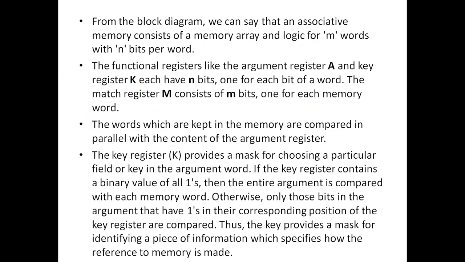As I have said, the functional registers are the argument register and the key register. The words which are kept in the memory are compared in parallel with the content of the argument register. The key register provides a masking, like which bits to compare. If the key register contains all ones, then the entire argument is compared. Otherwise, only those bits that have ones in their corresponding position are going to be compared. So that is how the working of this associative memory is done.